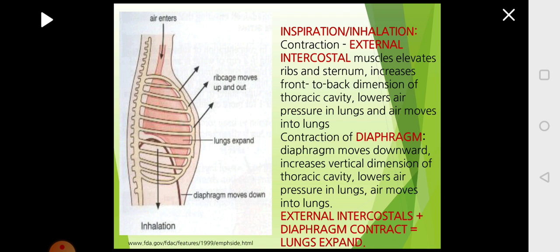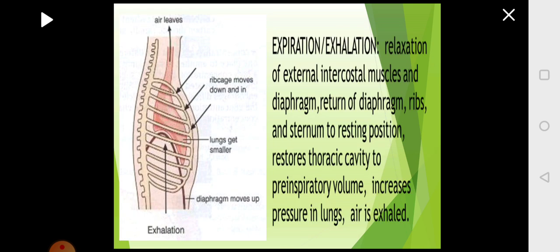So here you can look at the picture how the rib cage moves out. So when the external intercostal muscles contract, it will pull the rib and also the sternum up. Because of that, the dimension of the thoracic cavity increases and the air will enter into the lungs. The diaphragm pushes down. Both intercostals and diaphragm together will increase the air space in the lungs and the air enters into the lungs.